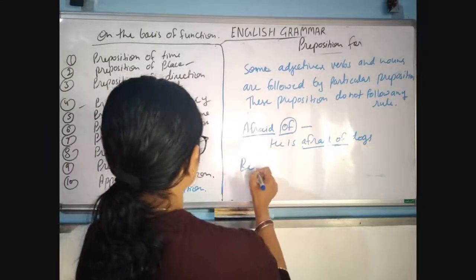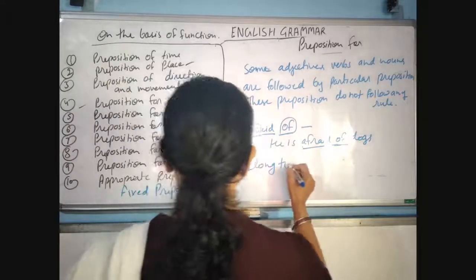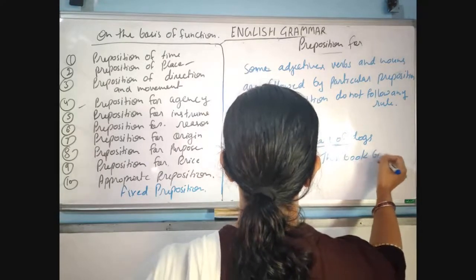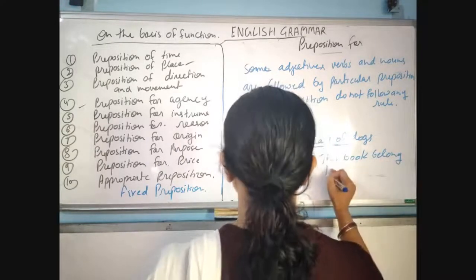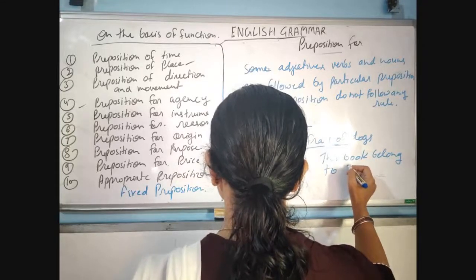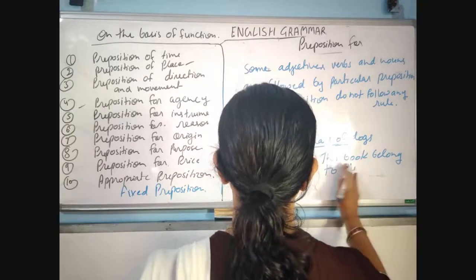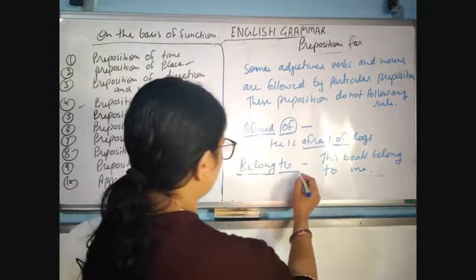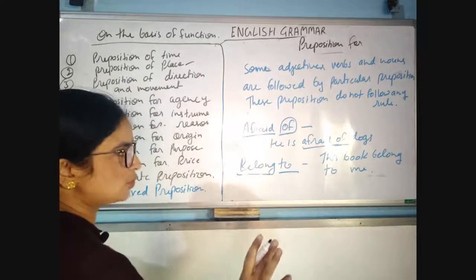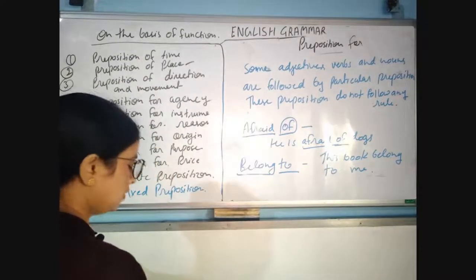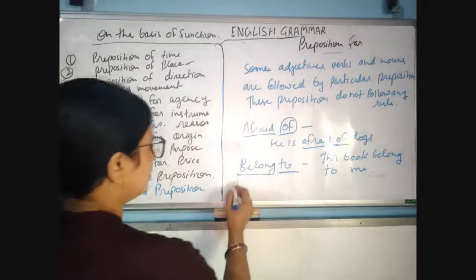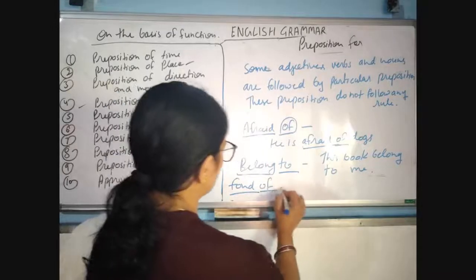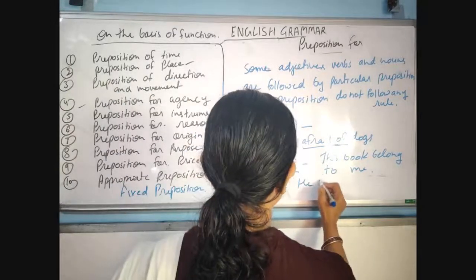And belong to. This book belongs to me. Okay, with belong you will always use this preposition. No other preposition will be used in place of this. Okay, and fond of. With fond you will always use of. He is fond of music.